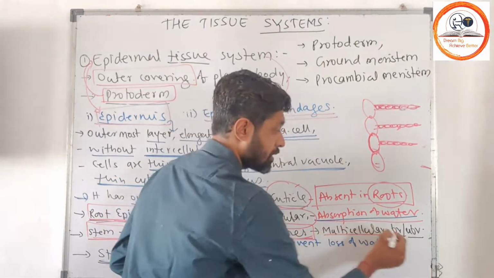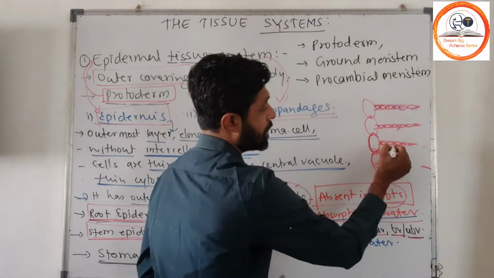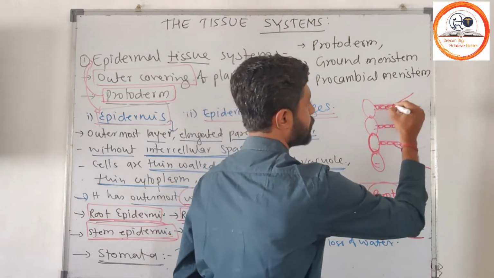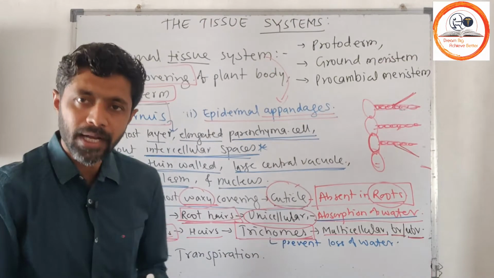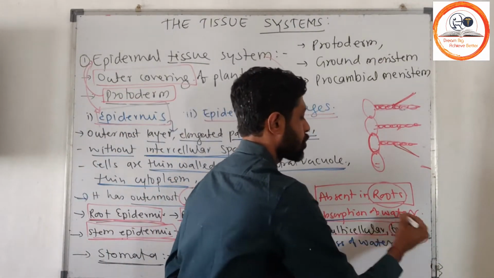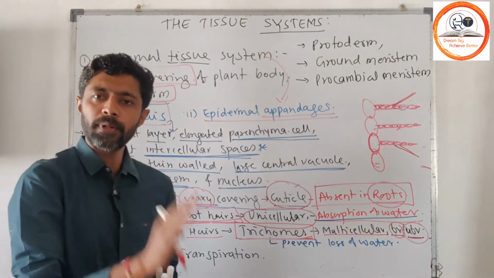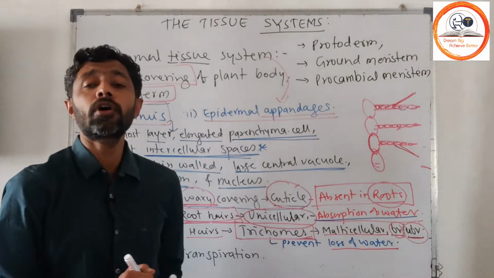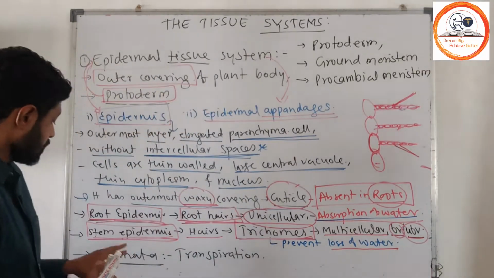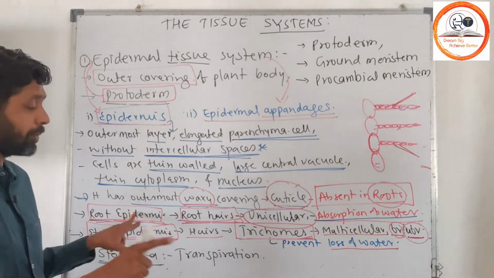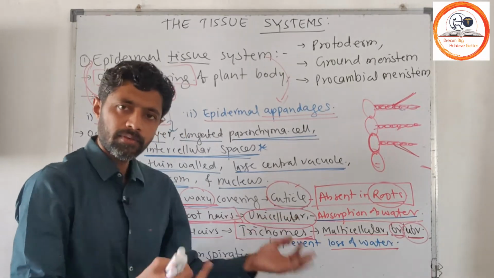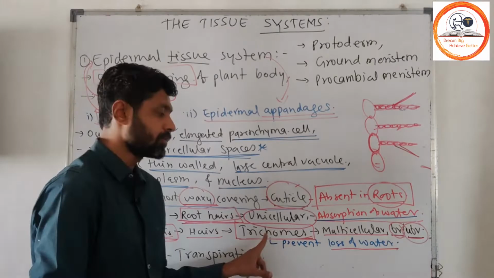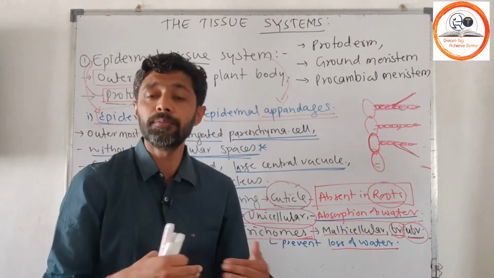They are multicellular, and they may be branched or unbranched. Sometimes there is formation of branches, and sometimes they are unbranched. They are meant for prevention of loss of water. So root epidermal hairs, that is root hairs, are meant for absorption of water, and shoot epidermal hairs, that is trichomes, prevent the loss of water from the plant body.